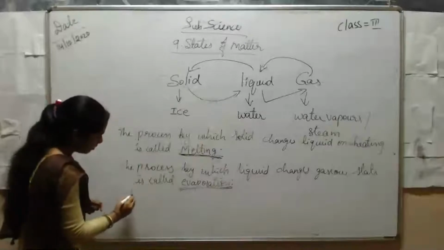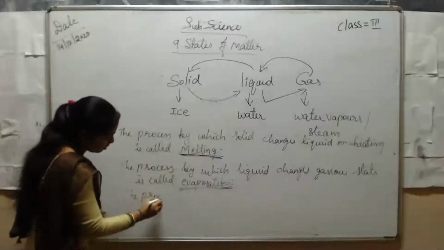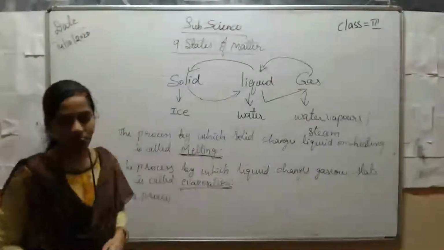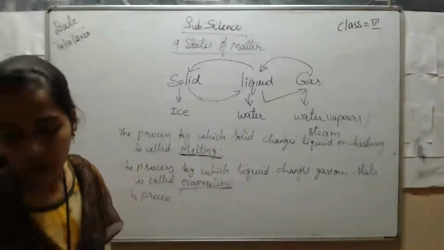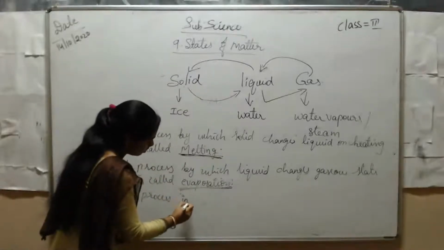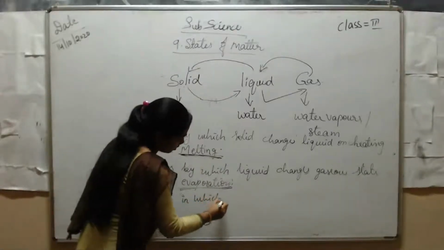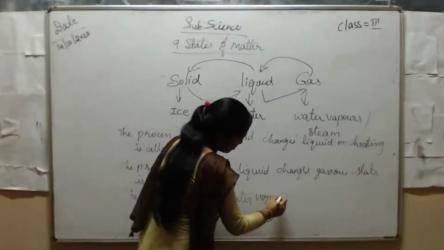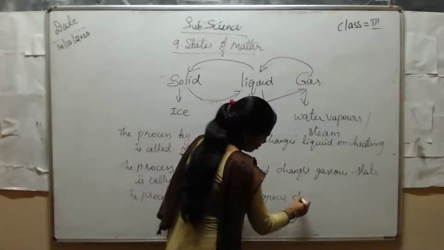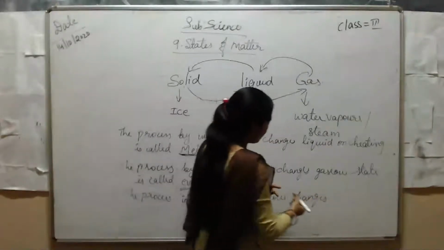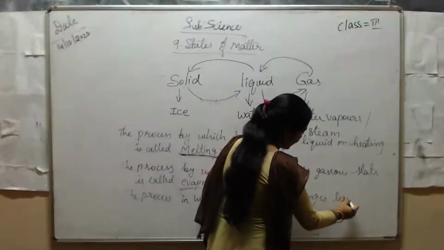Okay, the process in which the water vapors change to what? The water vapor changes to liquid.